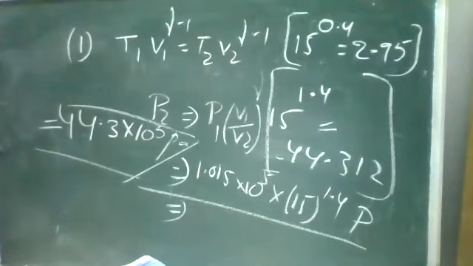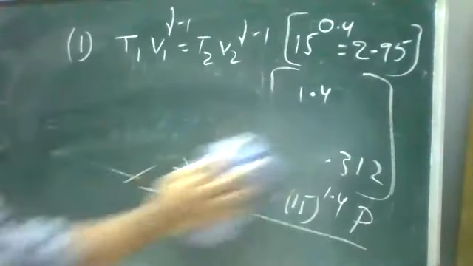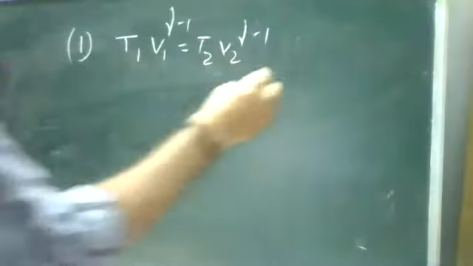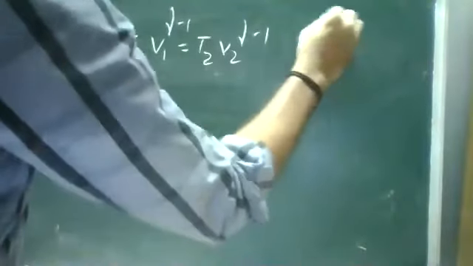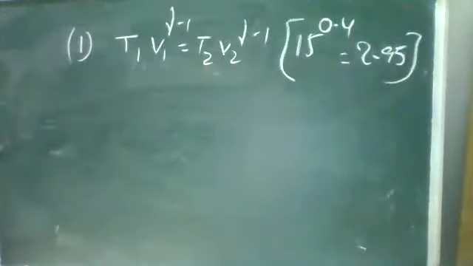Yes sir, got it. Okay, so try to find the temperature T2. I have already given the power terms: 15 power 0.4 is nothing but 2.95. Now try to find 785 Kelvin.